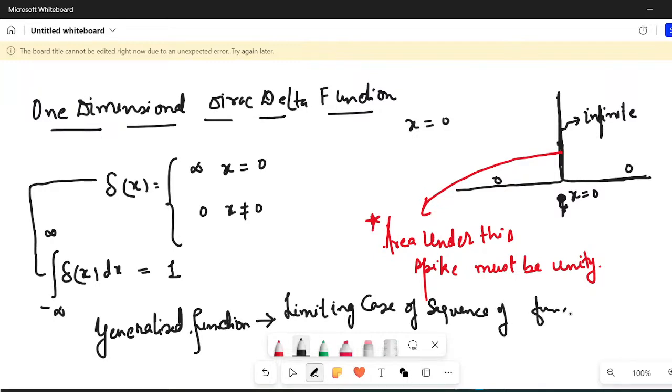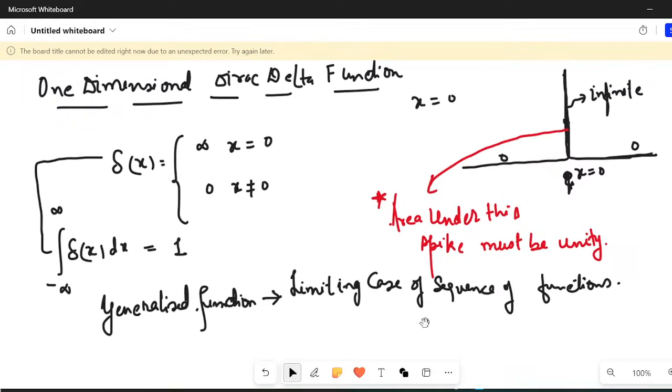This is something that I have discussed in greater detail in 5 of those lectures which I was mentioning in the initial part of my lecture. So I'll give you those lectures in the description. Just go through them and you will be able to understand what I mean by limiting case of a sequence of functions, because otherwise it will take a lot more time. We have to start quantum mechanics with some mathematical background, so that is why I'm giving you this background right now.